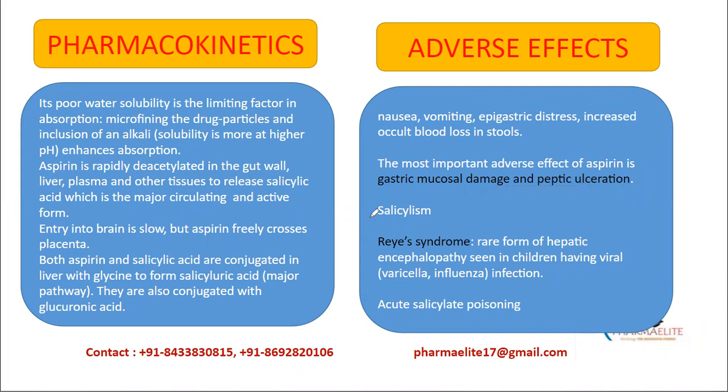Next is salicylism. When an anti-inflammatory dose of aspirin is given, it will produce a syndrome called salicylism, and the symptoms are dizziness, tinnitus. Tinnitus is ringing in ears. Then vertigo. Then there will be reversible impairment of hearing and vision. Also mental confusion and hyperventilation and electrolyte imbalance. So this is what happens in salicylism.